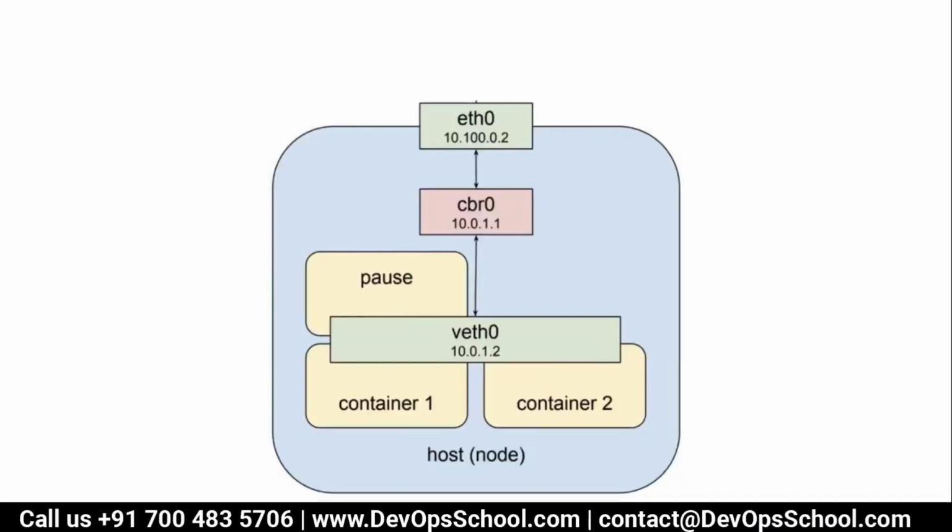Guys, this cbr0 is nothing but a queue proxy. Remember, I told you queue proxy is a networking service. cbr0 is a networking service. So here eth0 and the bridge are at the same place.